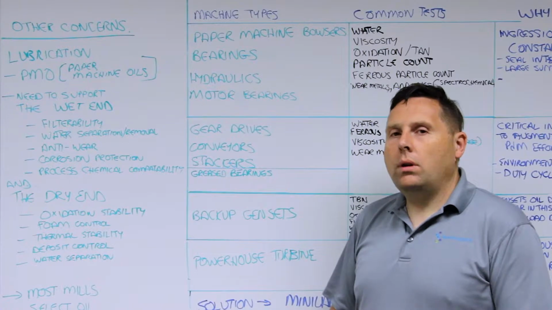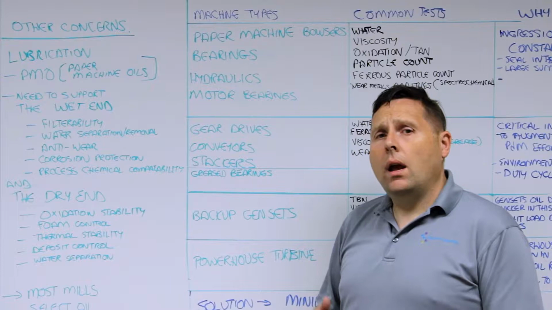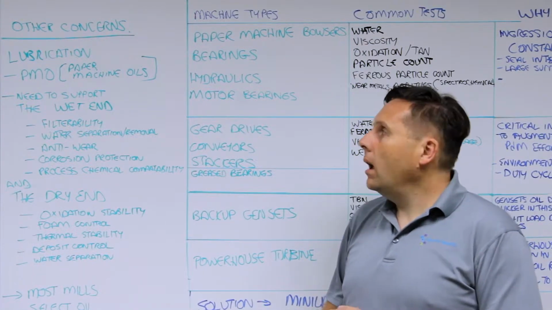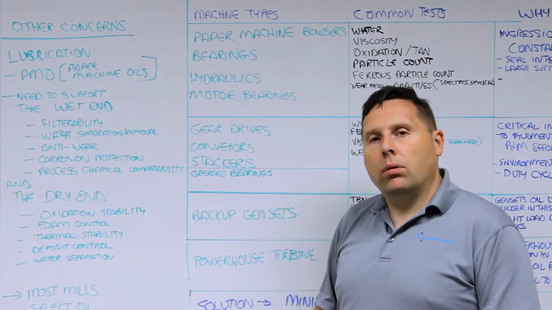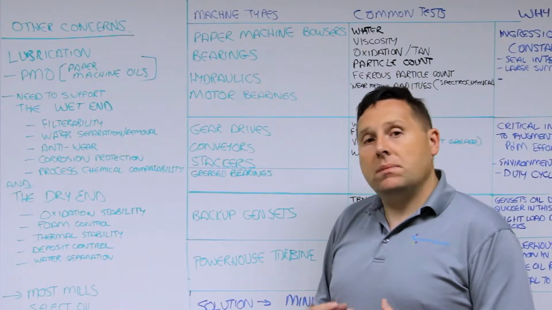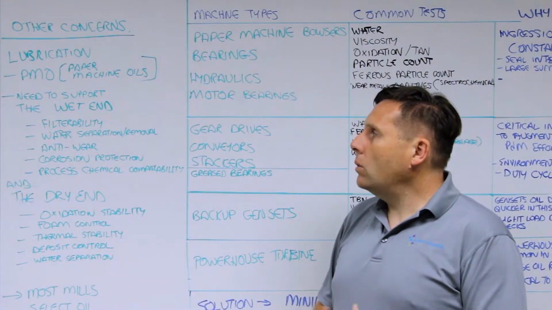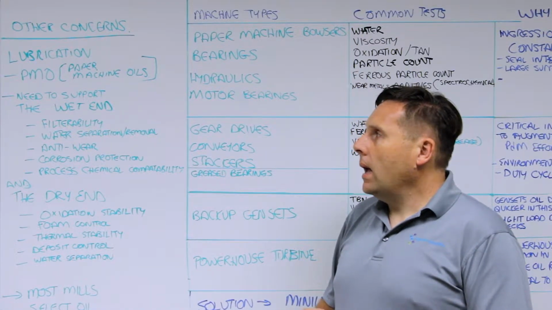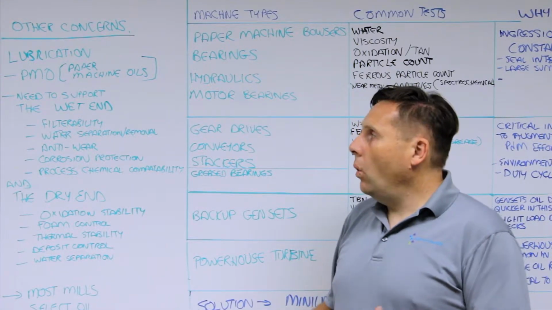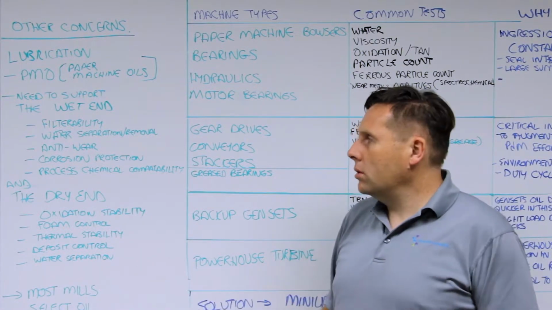So some other concerns when it comes to on-site oil analysis for the pulp and paper industry is to consider the lubrication, which tends to be, again, unique for the industry. A particular class of product designed for paper machines is something known as PMOs, or paper machine oils. They're supplied by most of the major oil suppliers. What's unique about those is that they are trying to satisfy two ends of a very large paper machine. One is the wet end and the other is the dry end. And again, these are a whole series of bearings and rollers at different ends.